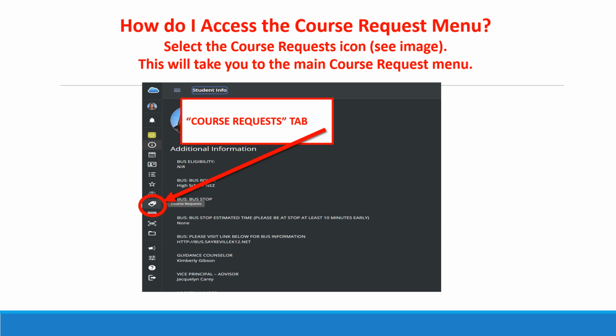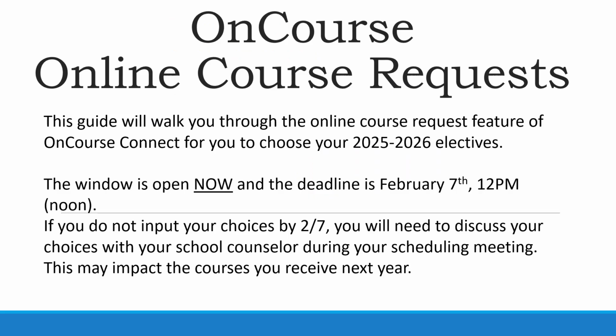Once logged in, you will see the course requests icon on the left-hand side. This will take you to the main course request menu. It is now time for you to choose your electives for next year. This PowerPoint video is a guide that will teach you the online course request feature of OnCourse Connect.